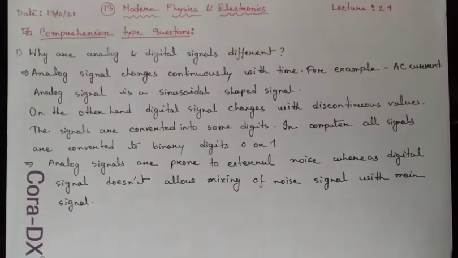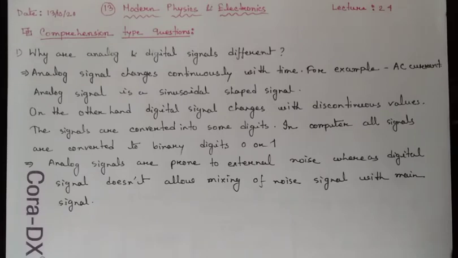Comprehension based questions consist of 10 marks, and in your exams some of you couldn't answer them properly, and that's why in today's class I will focus on some comprehension type questions from this chapter. So let's see the questions here.